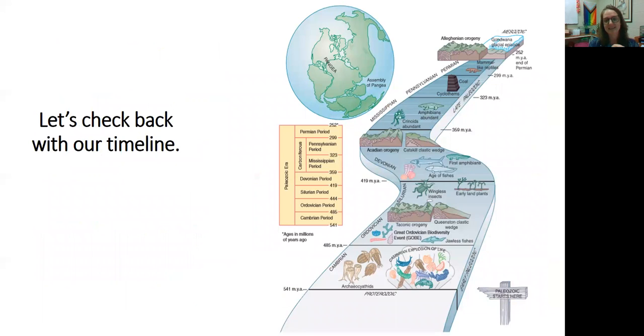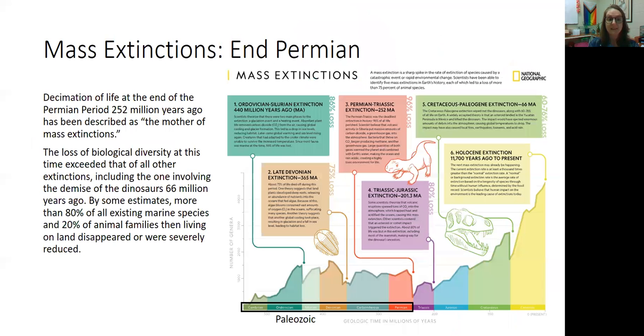All right, next, we are going to move all the way to the end of the Paleozoic, looking at the final mass extinction, which is after the mammal-like reptiles had evolved. Not mammals yet, just mammal-like reptiles. At this time, we get the final mass extinction of the Paleozoic. It happened about 252 million years ago. It's actually what we use to define the end of the Paleozoic. And there was this huge loss of biological diversity.